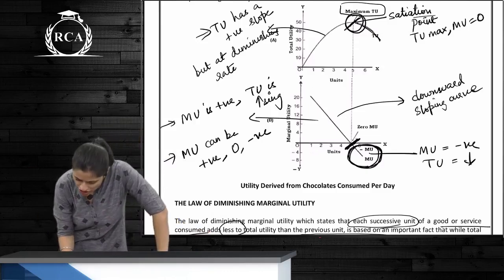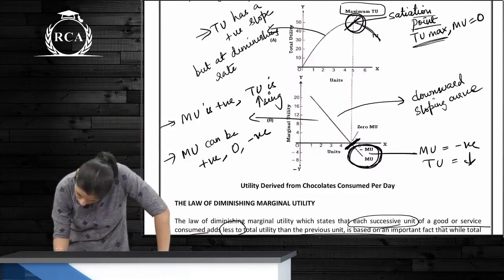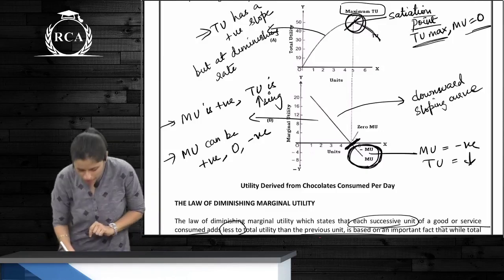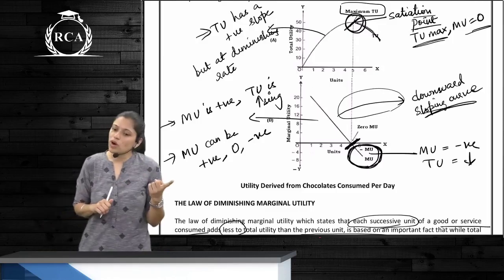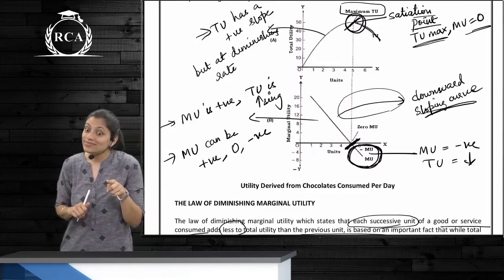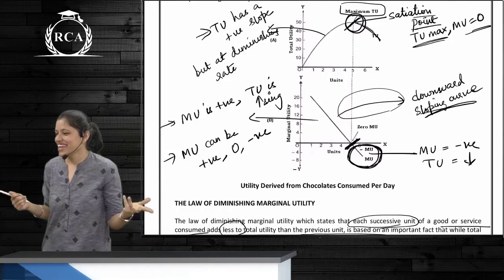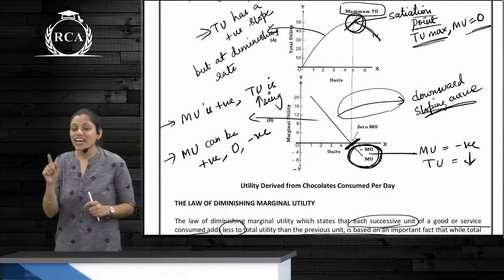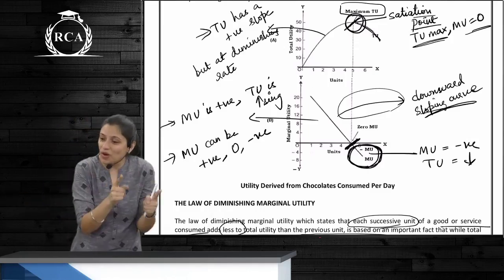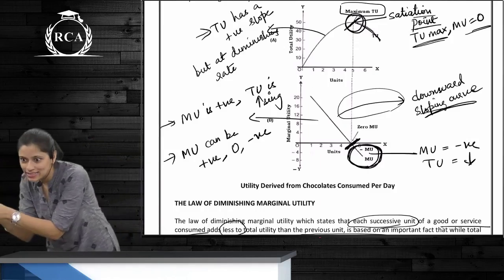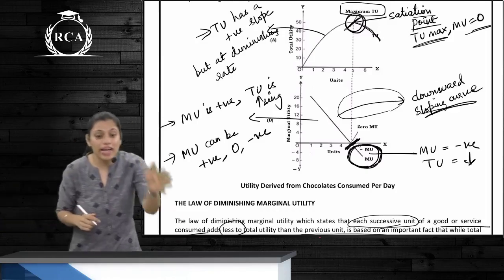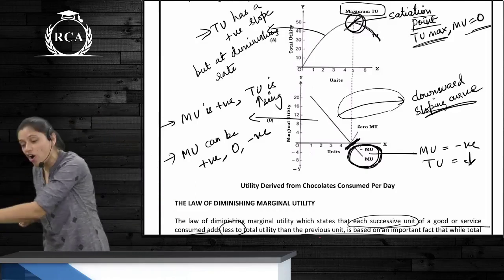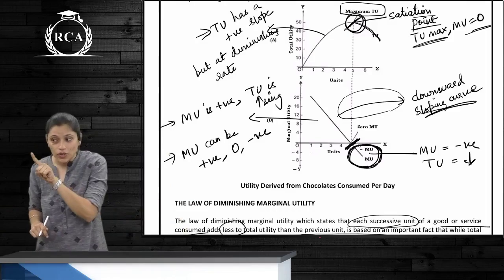So at the satiation point, what is happening? TU is maximum, MU is 0. MU is a downward sloping curve. When MU is positive, TU is? Guys, don't get confused. When MU is positive, TU is increasing. When MU is 0, TU is maximum. When MU is negative, TU is falling. TU can never be 0.